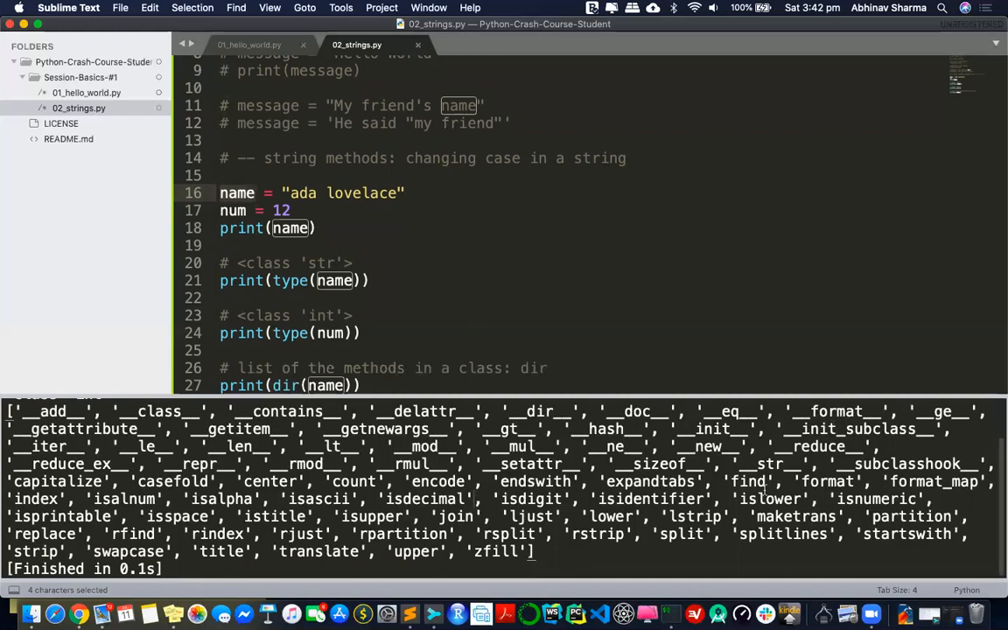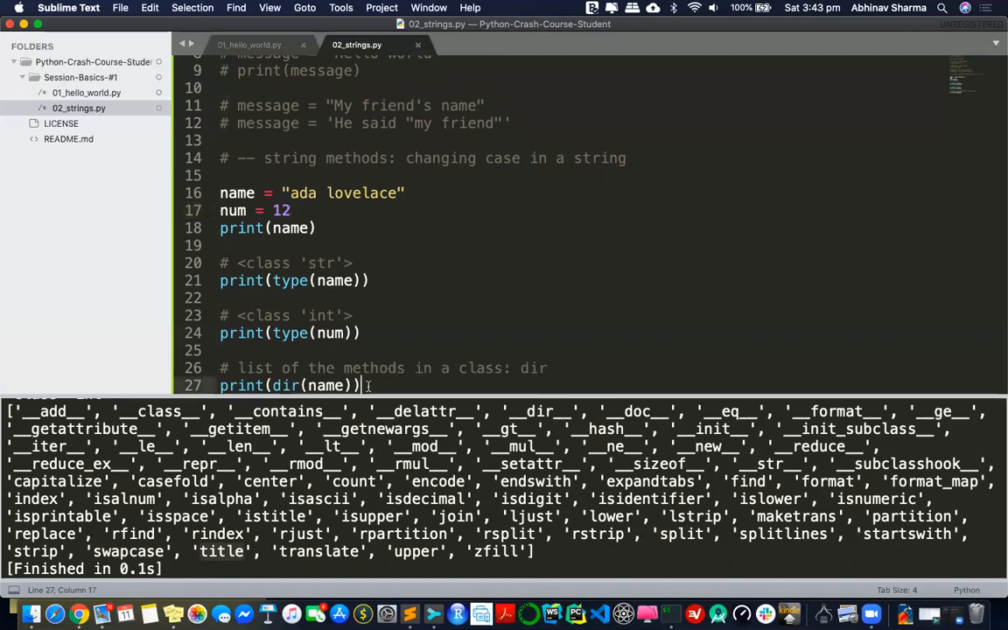Now you'll see there are so many methods inside this. I will use one method which is called title. I want to change the name so that the first letter of Ada Lovelace is capital, because the first letter of every name is capital. That's a title, like Abhinav Sharma, A capital, S capital. I don't want to do that manually. I want some helper, and because this is an object and these are the methods it provides, I can use it.